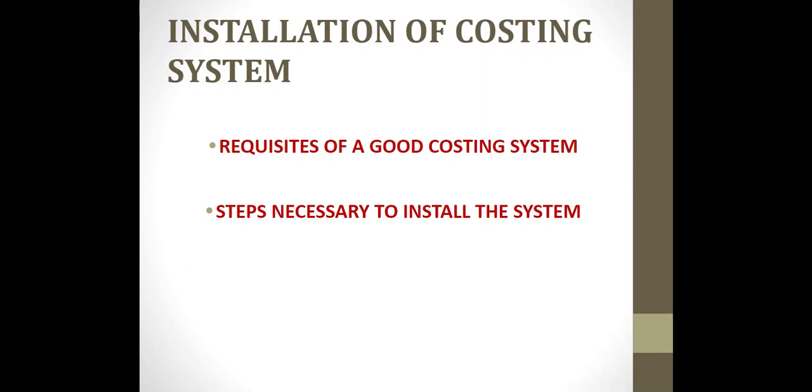Now, under the first concept, basic considerations or requisites of a good costing system. The costing system should be simple and easy to operate, and it must be suited to the requirements of the concern. The second one is the benefits derived from this system must more than compensate the expenses incurred in the installation and operation of the system in the organization. In short, the system should be highly economical to the manufacturers.